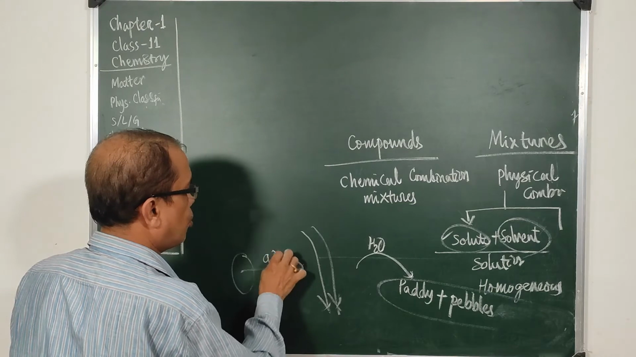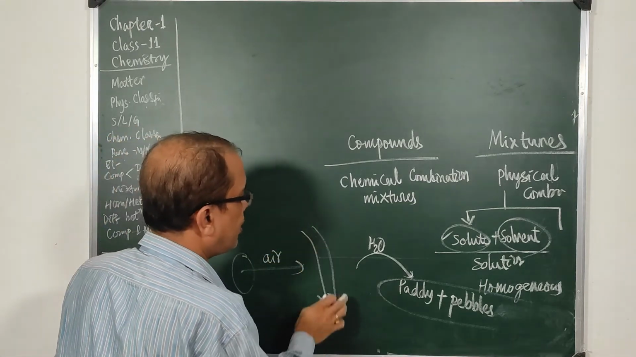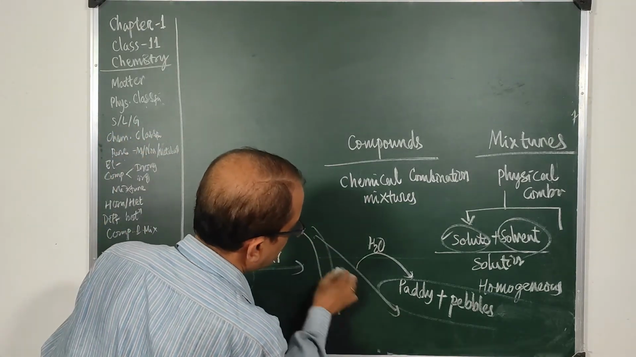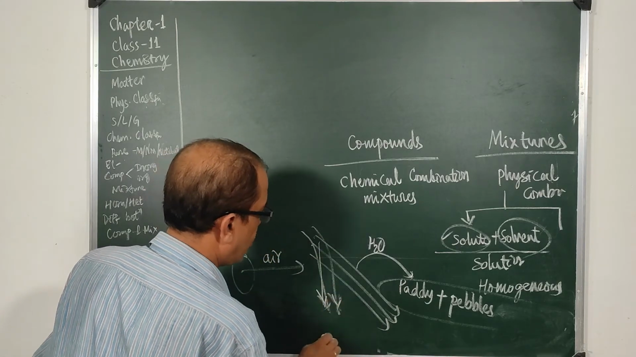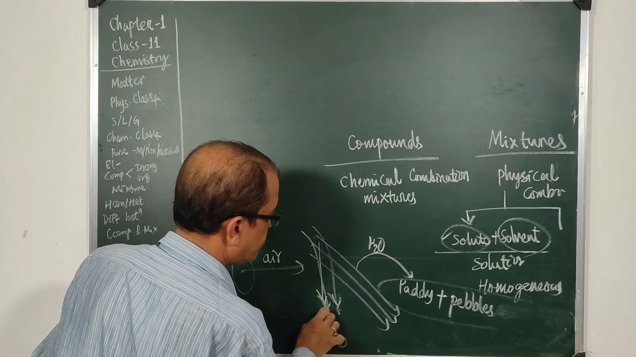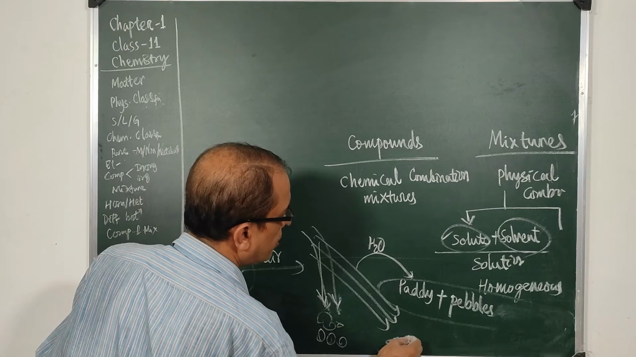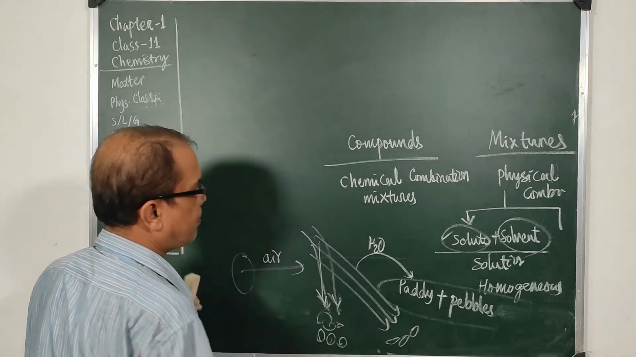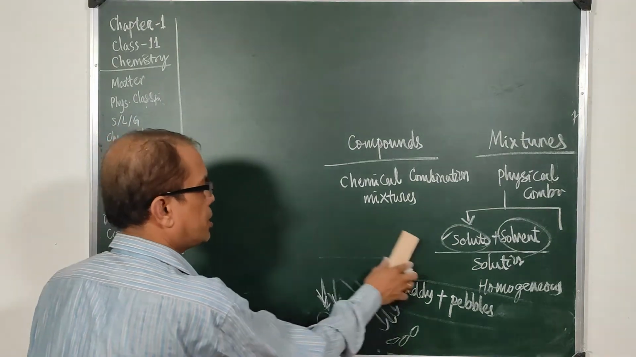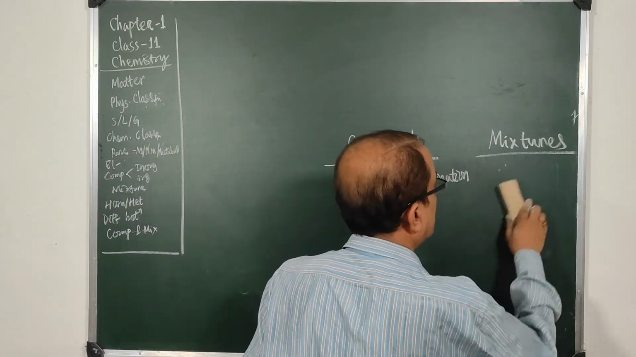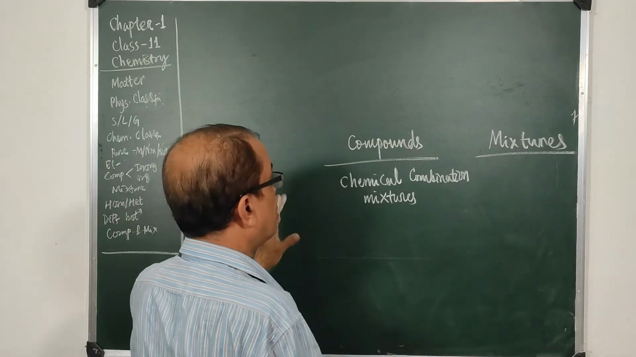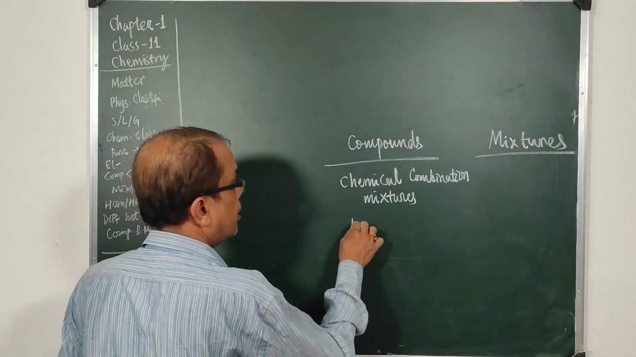You make it fall from a height and use a fan. When air is blown, you will find paddy, being lighter, will be thrown to a different distance, while pebbles, being heavier, will fall down here, while paddy will be there. So you can separate them. By physical processes we can separate the physical combinations and mixtures. But chemical compounds cannot be separated so easily.